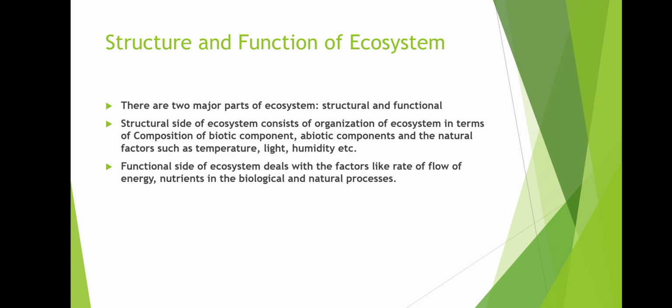The structure and function of ecosystem, there are two major parts of ecosystem. There is structural part and the functional part. For the structural part, this consists of the composition of biotic component, what are the types of living organisms that live in that particular region under study, which we are considering as the ecosystem.